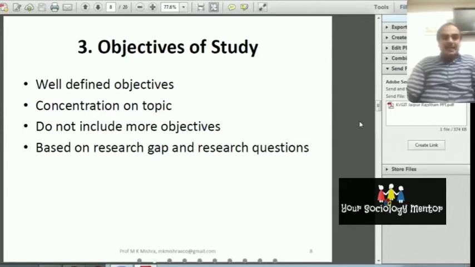One scholar was presenting their PhD research proposal. In this proposal, he wrote the research questions, and after that the objective of the study, and after that the hypothesis of the study. The examiner asked what is the difference between the objective of the study and the research questions. He said, I am thinking that both are the same.